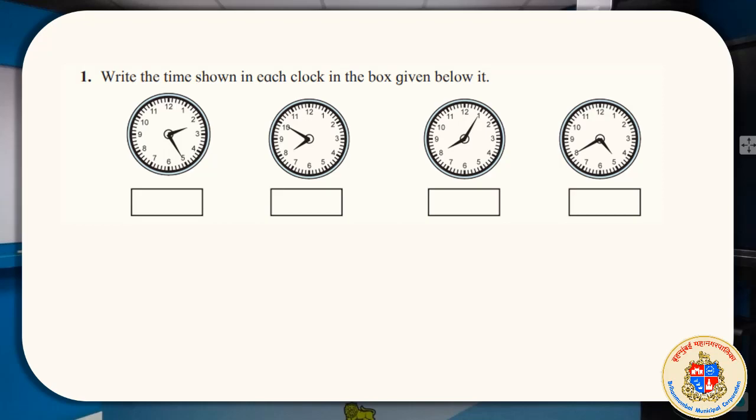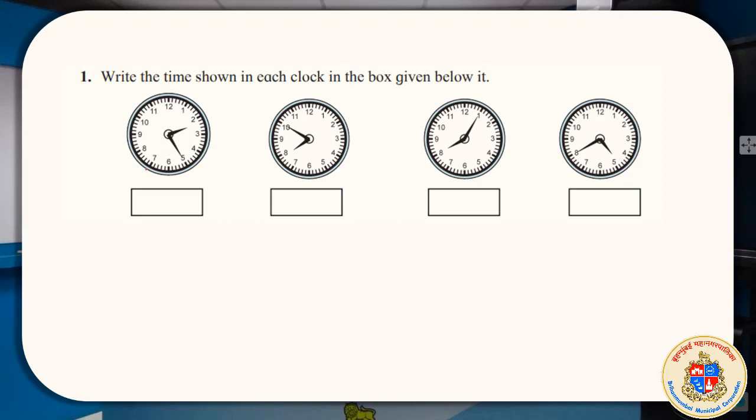But unfortunately, because of this COVID pandemic situation, we are sitting far away, and we are trying to learn from the textbook. This is from your textbook. That's why I was saying you have to write the time shown in each clock in the box given below it.